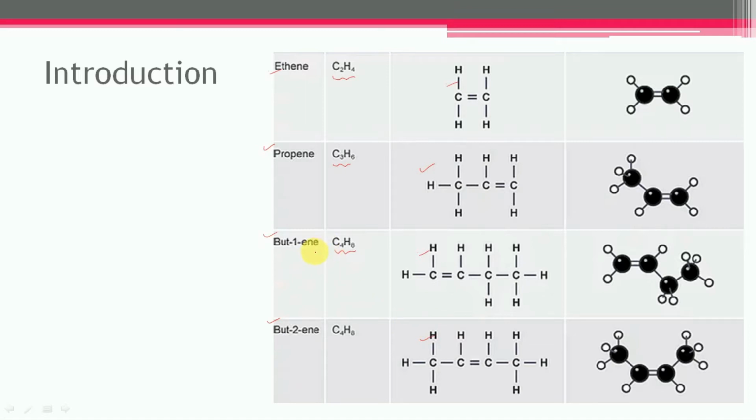The difference between but-1-ene and but-2-ene is the position of the carbon-carbon double bond. In the case of but-1-ene, it is between carbon number 1 and carbon number 2, while in the case of but-2-ene, the carbon-carbon double bond is between carbon number 2 and carbon number 3.